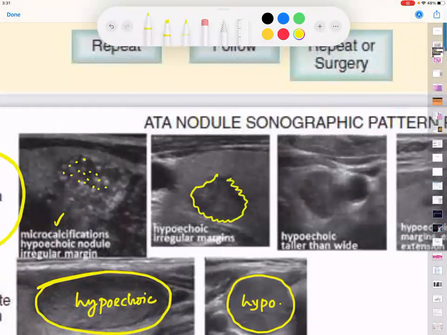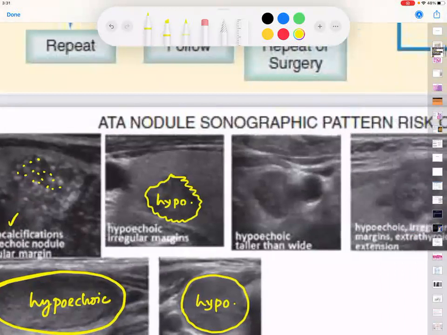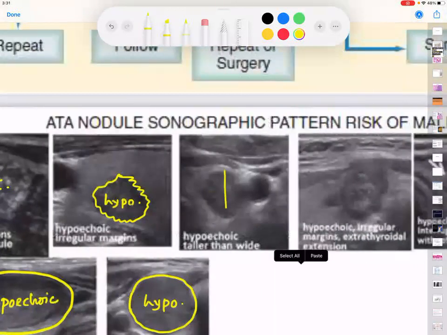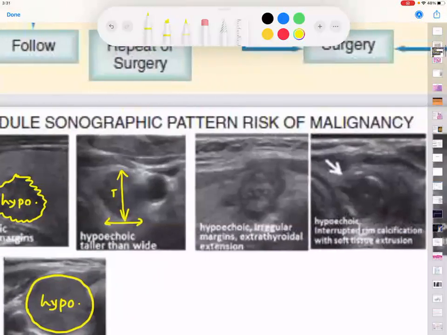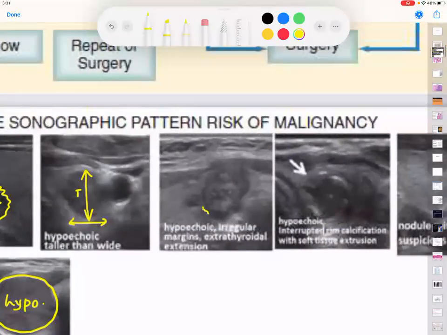What is this one, sir? Irregular border. And this is hyper. Okay. See this one. Taller than broader. Very good. And see this one. If this is the strap muscles, what is happening to this?